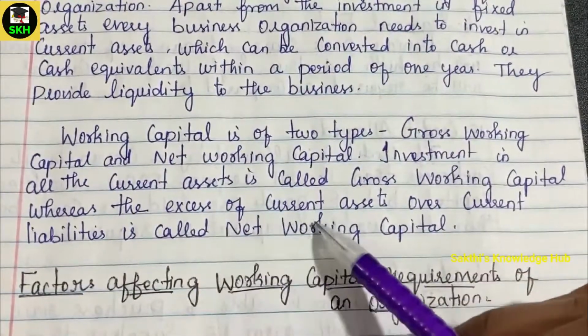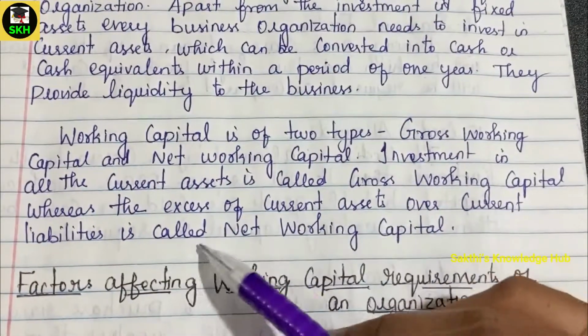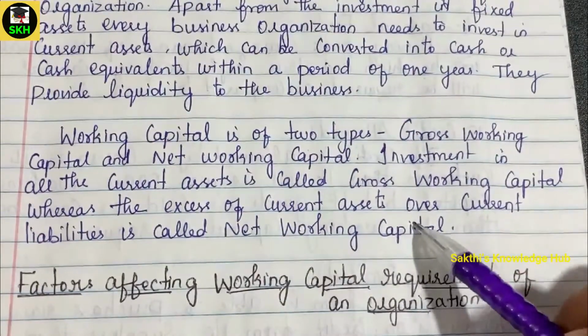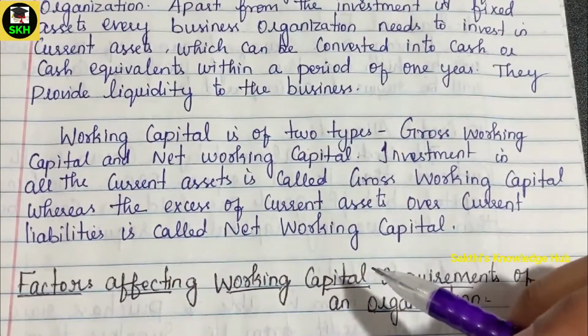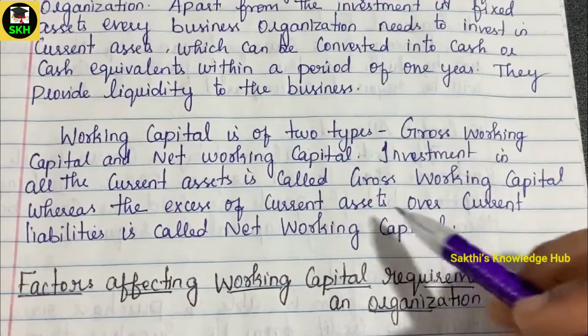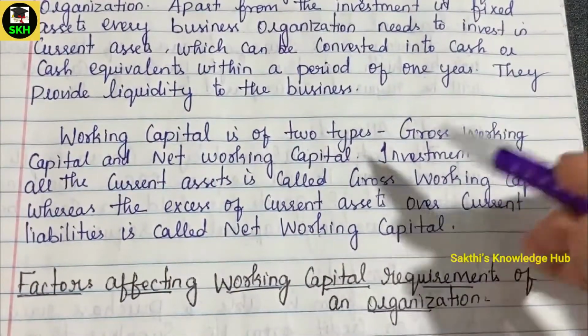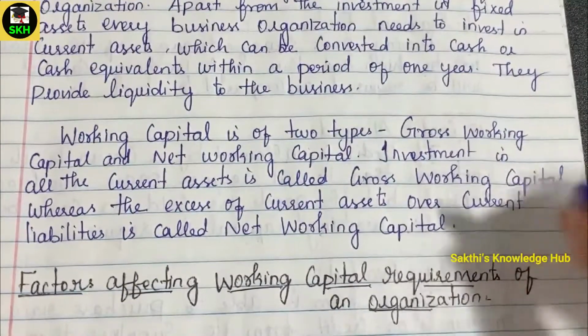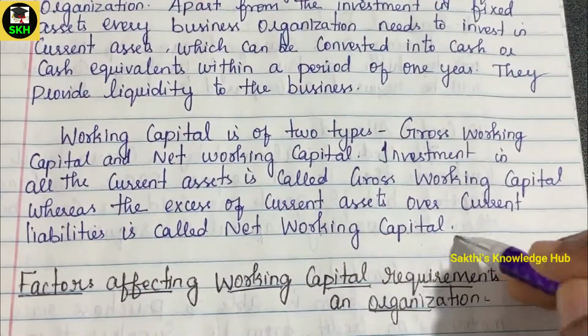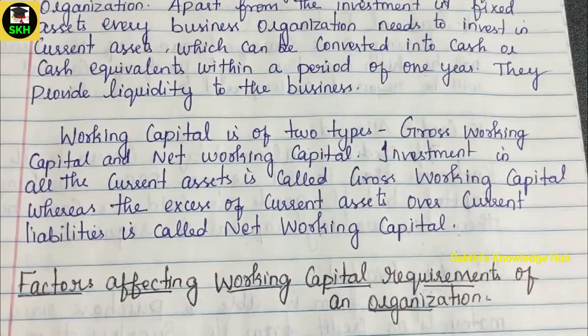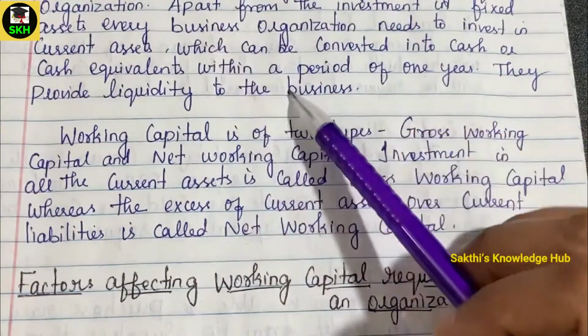Whereas the excess of current assets over current liabilities is called net working capital. So the deduction of current liabilities from current assets, and the balance of that amount, will be called net working capital. These things will be discussed in detail with calculations of sums in further detailed subjects, and we will discuss that in later videos. So this is what working capital is about.